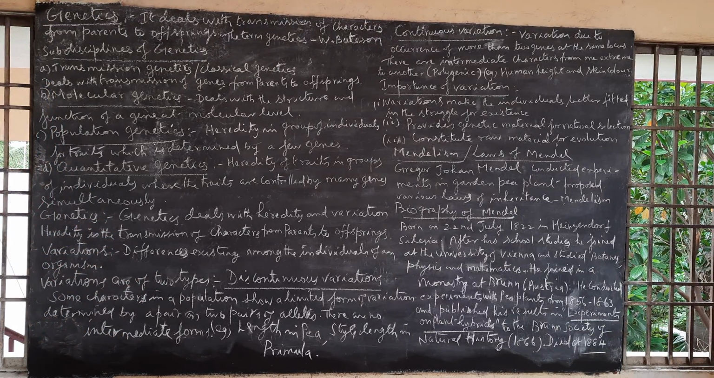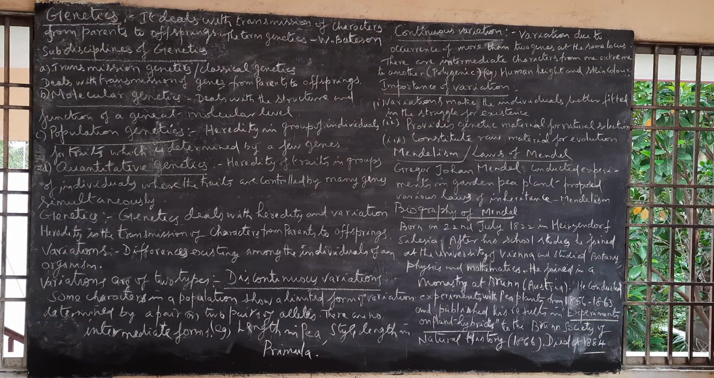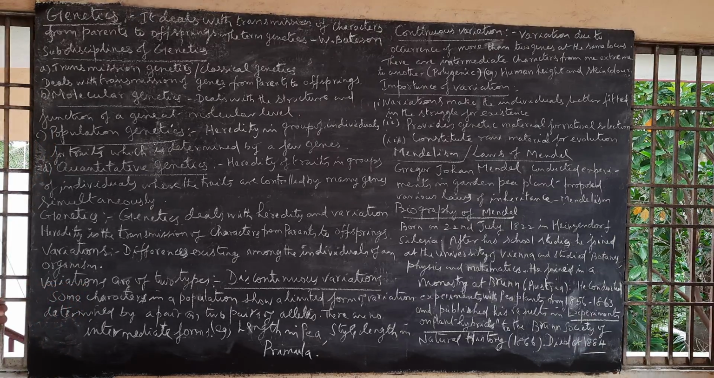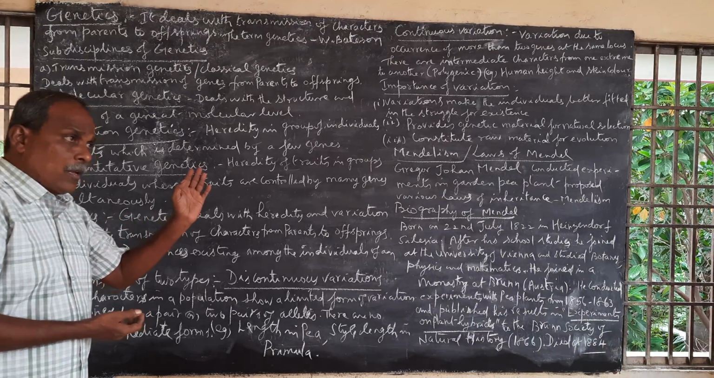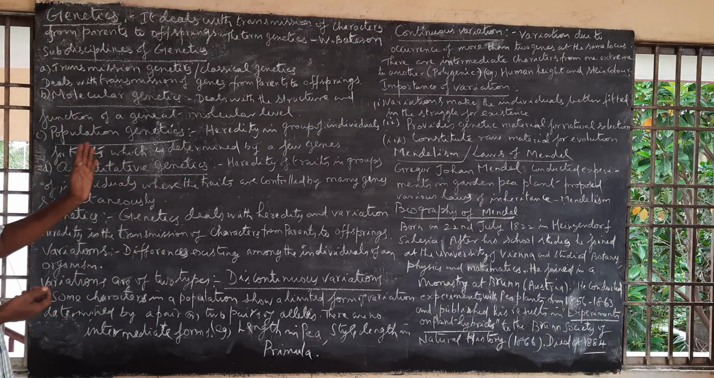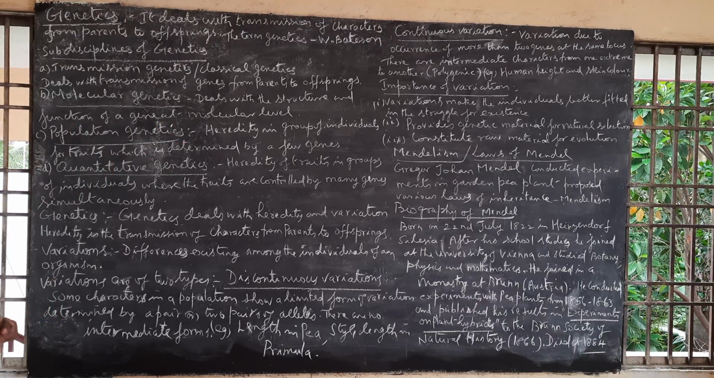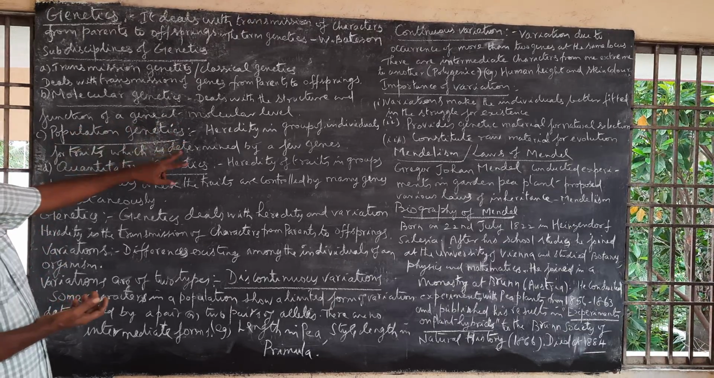Then subdisciplines of genetics. First one, classical genetics or transmission genetics. It deals with transmission of characters from parents to offsprings. Molecular genetics deals with the structure and function of genes at molecular level.